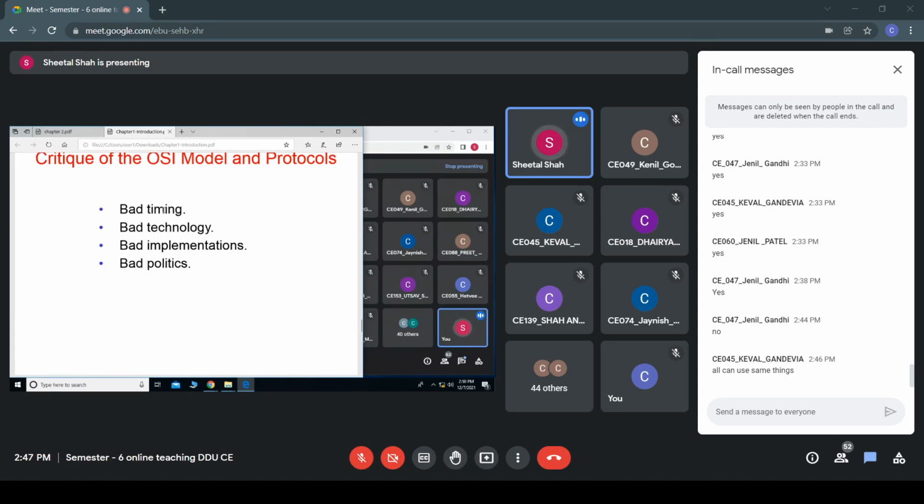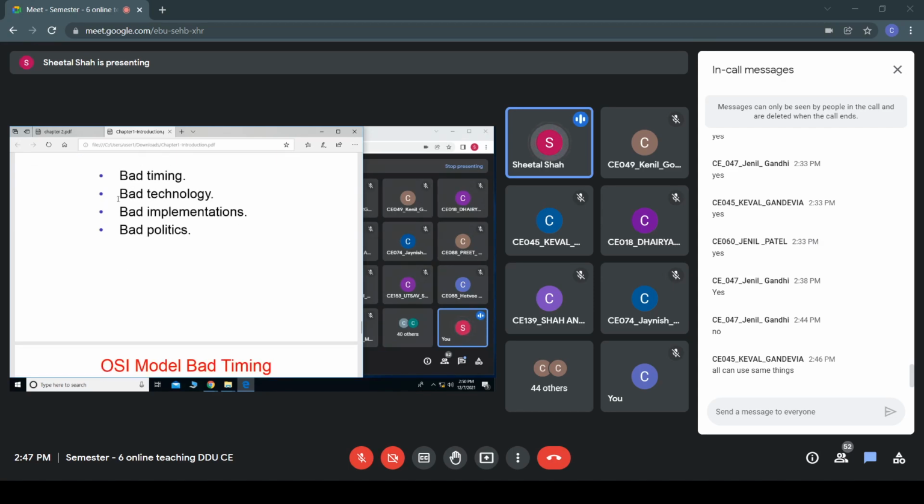The other thing is that since a lot of layers are there and a lot of things have to be implemented, it was difficult to provide the standards for each of these layers. And then there is bad implementation. The implementation was too slow, and it was not up to the standards provided by this OSI reference model.